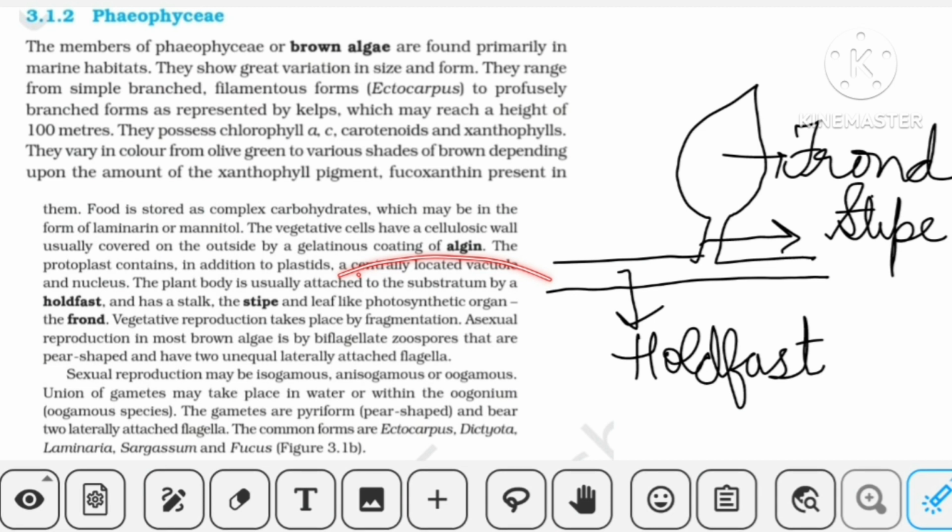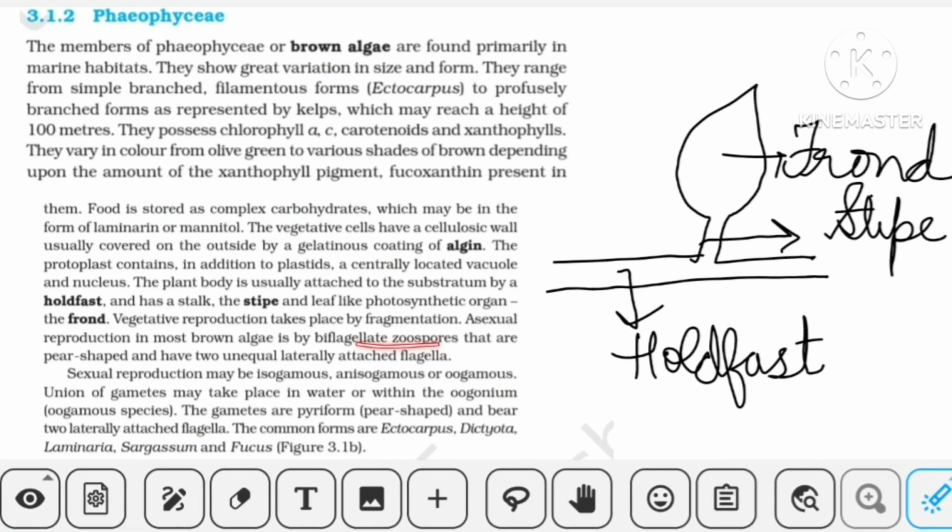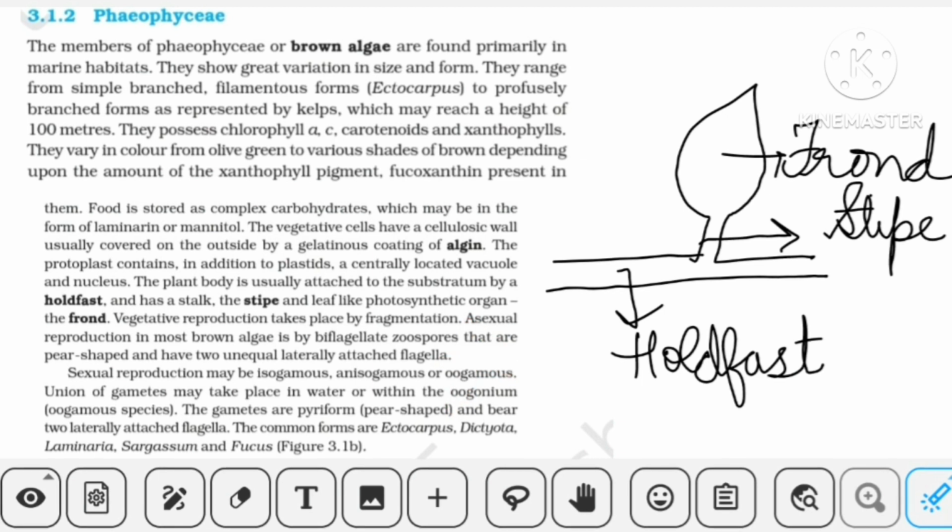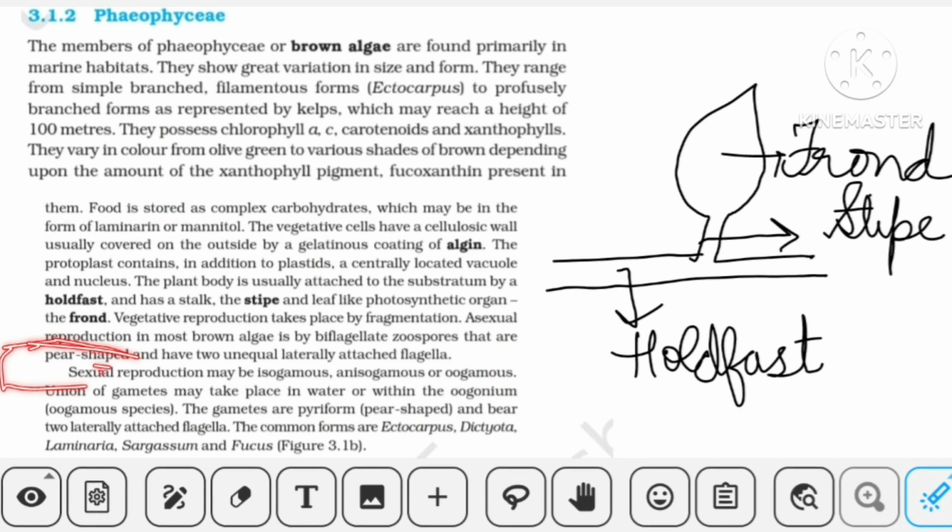Then again they are talking about the reproductive methods, which are again vegetative, asexual, and sexual. Vegetative reproduction is by fragmentation. Talking about asexual reproduction, this is a characteristic feature here: they have biflagellated zoospores with unequal, laterally attached flagella. Now this is very important. This whole line is asked, so you have to be careful about it, and you have to remember the shape, which is pear shape.